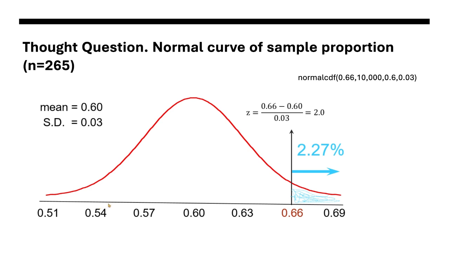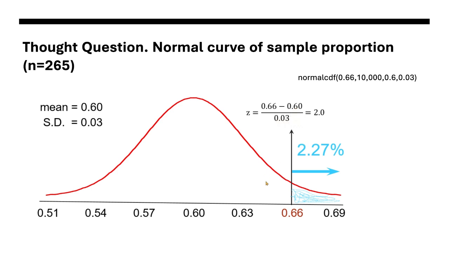And then you subtract that from 100% and divide by 2. So that's our approximation. Now, the z-score, though, is the observation, 0.66 minus 0.60, the observation minus the mean over the standard deviation. That is 2 standard deviations from the mean.